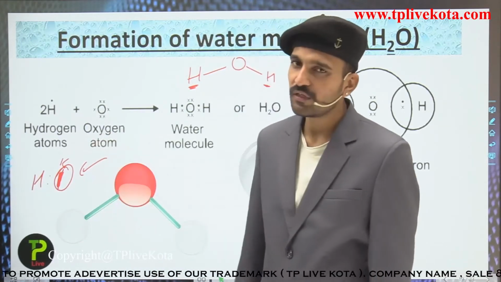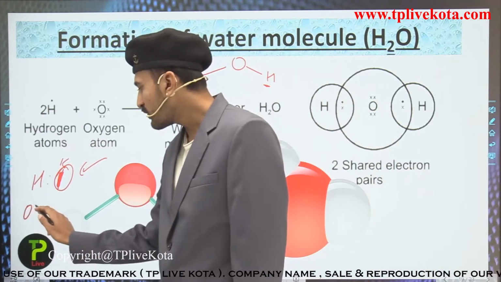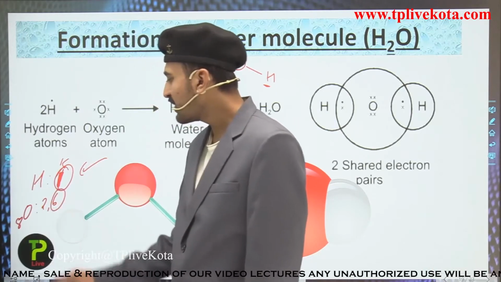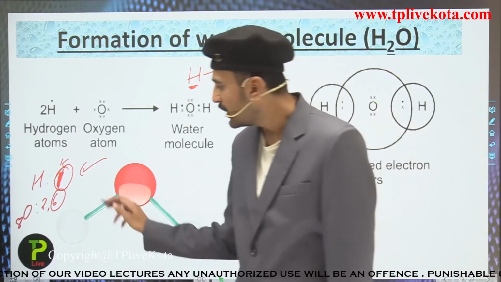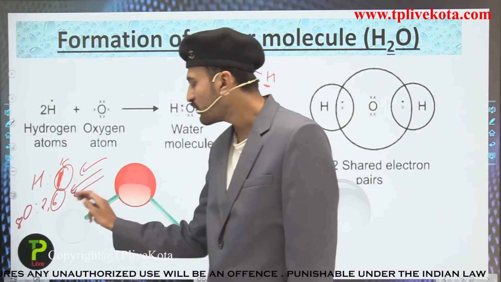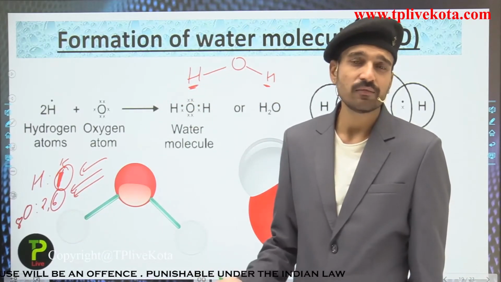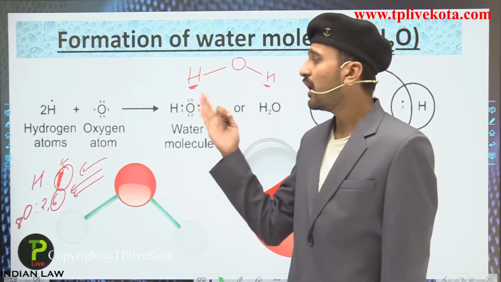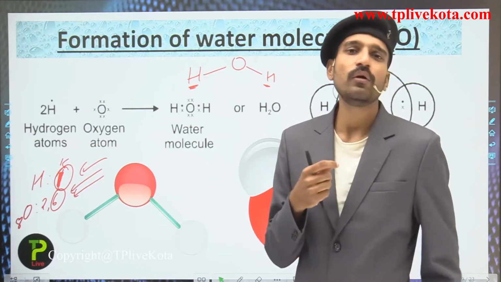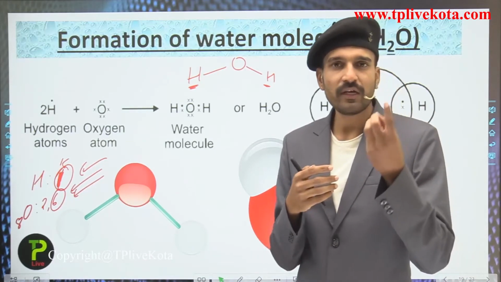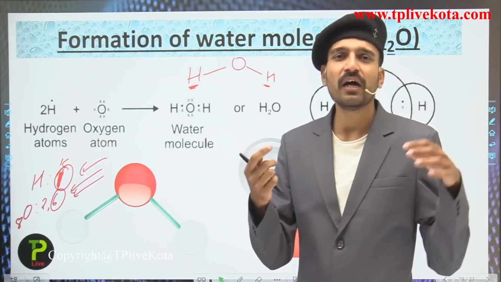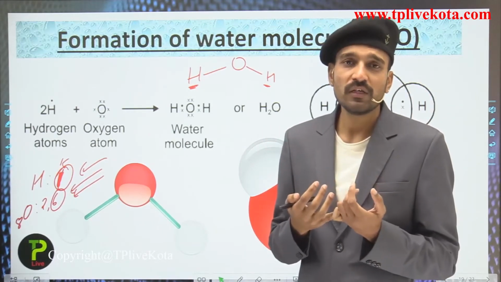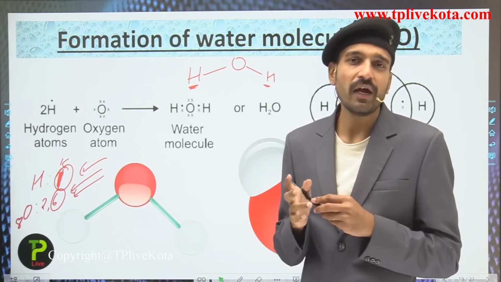Now talking about the oxygen, the electronic configuration of oxygen is 2,6, because its atomic number is 8. It means that it has 6 electrons in its outermost shell. So it wants to share 2 electrons with other atoms. How can oxygen share 2 electrons while hydrogen shares only 1 electron? Oxygen should share 1 electron with one hydrogen atom and another electron with another hydrogen atom. That's why the 2 electrons of the oxygen are mutually shared with the hydrogen atoms.